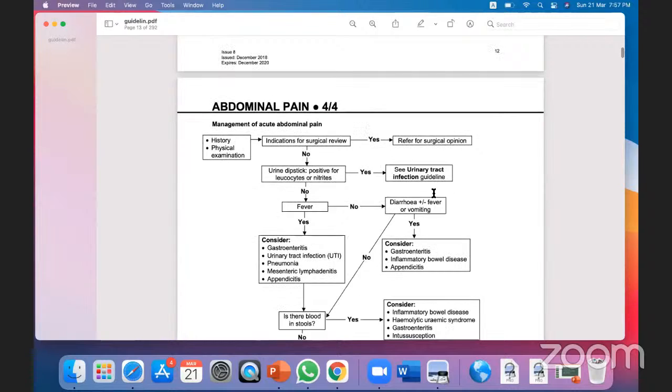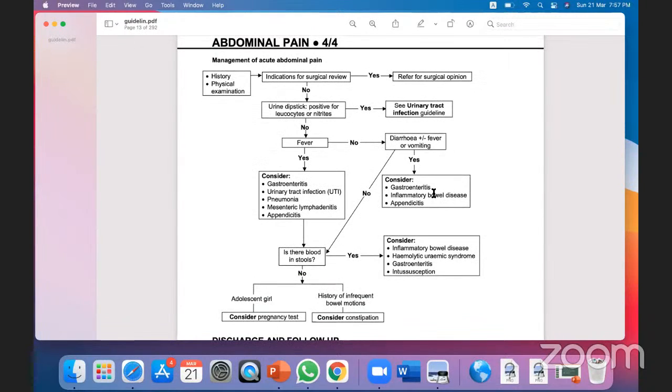Now, abdominal pain, how will I manage a child with abdominal pain? First of all, I will take the history. If the child is not in severe acute pain, like a stable child, not in shock, I will take a short history from the mother: when the pain started, how the pain started, is there any surgical condition, like shock or perforation signs and symptoms.